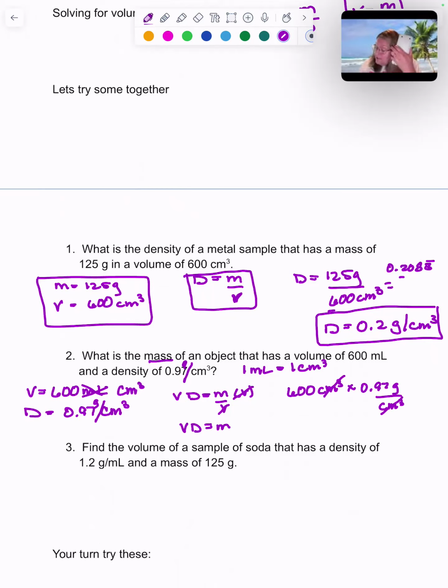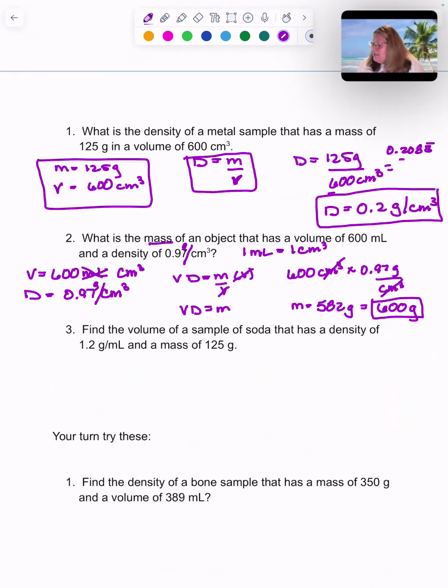Once again, that 600 only has one significant figure. My mass came out to be 582 grams, but if I want to do this in sig figs, it's going to have to come out to be 600 grams. Because 0.97 is really close to 1.